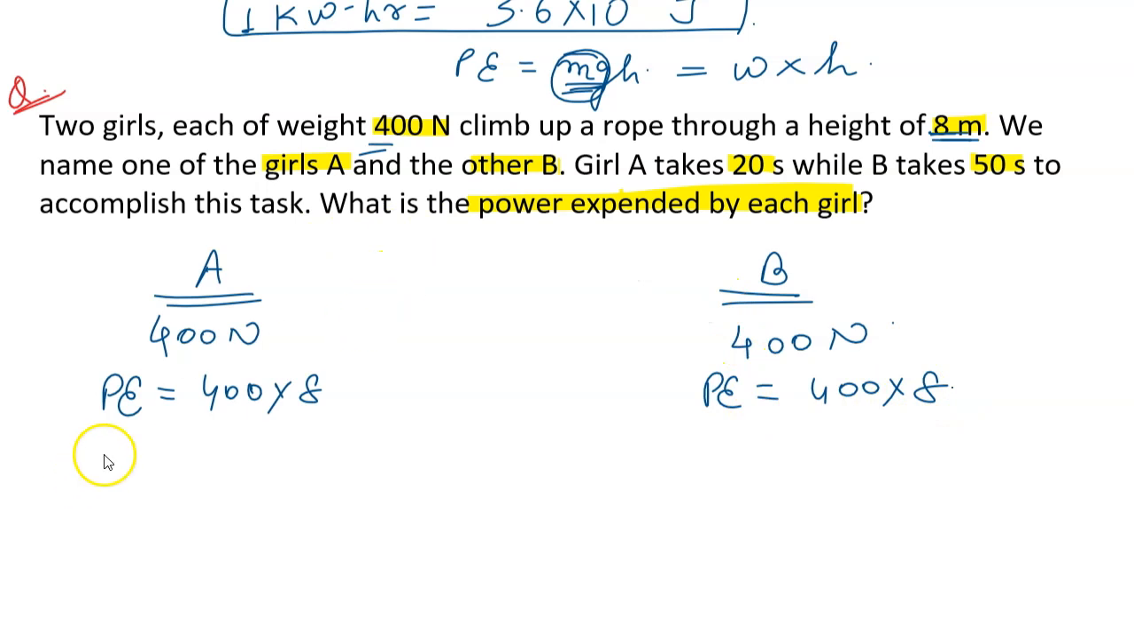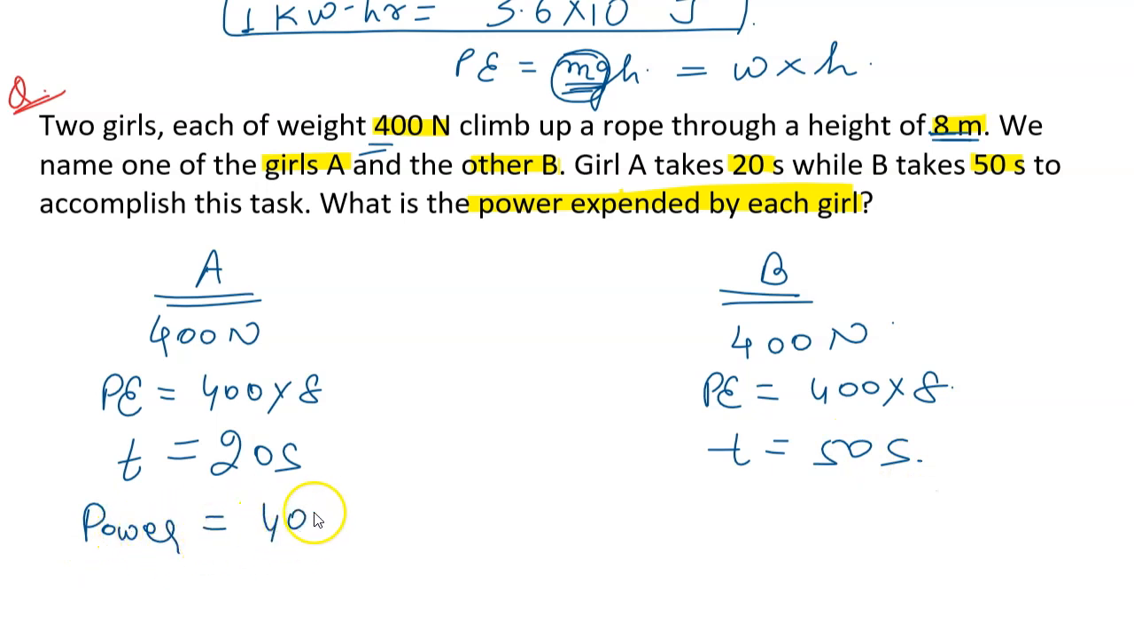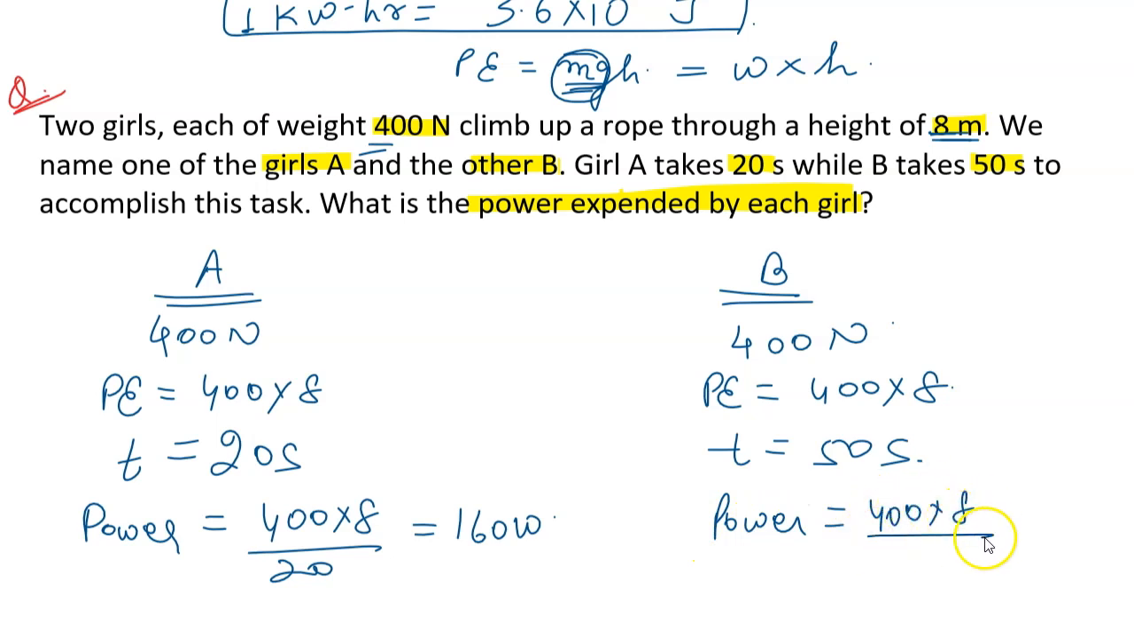But if we want to find the power, we have to take into consideration the time taken by each girl. A takes 20 seconds, B takes 50 seconds. Power is energy by time, so for A this will be 160 watt. And here the power will be 400 times 8 by 50, and that will be 64 watts, right?